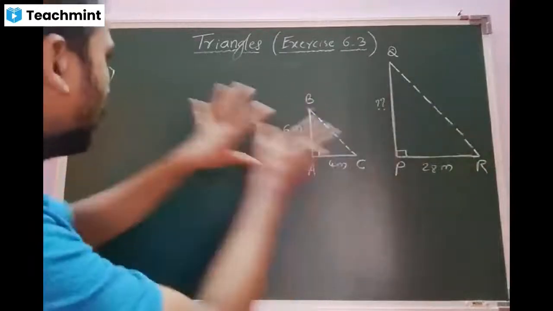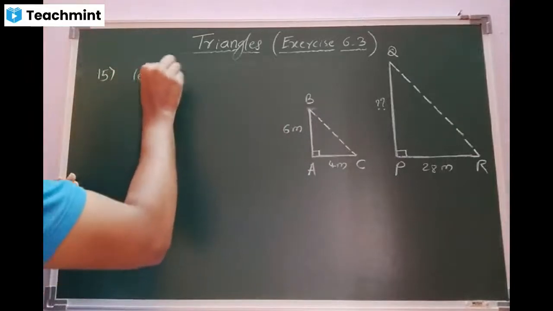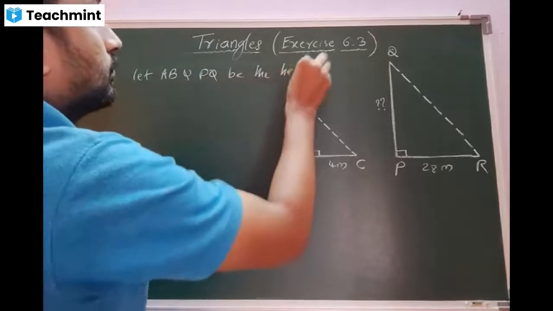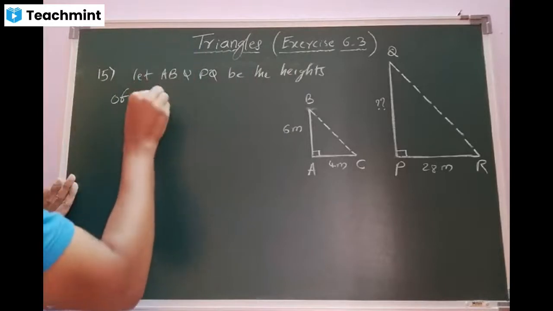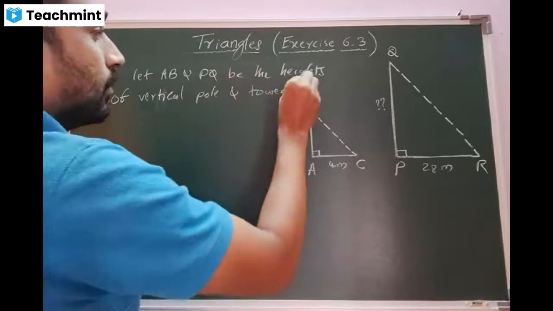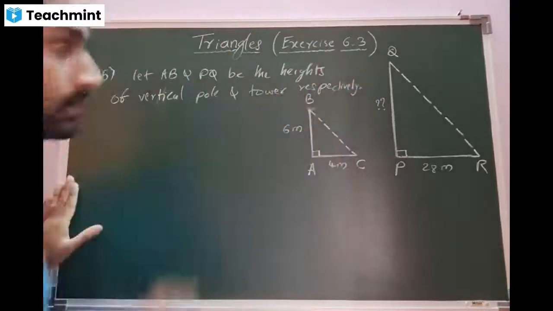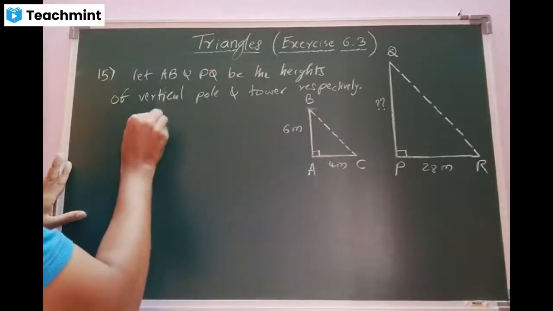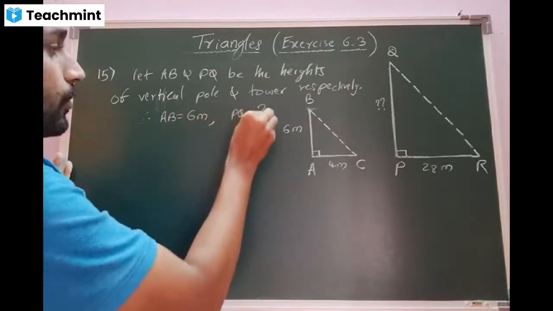Let me write what I have done, because a rough diagram is not given. Let AB and PQ be the height of the vertical pole and tower respectively. Therefore, AB is 6 meter and PQ is the question mark, which we have to find.